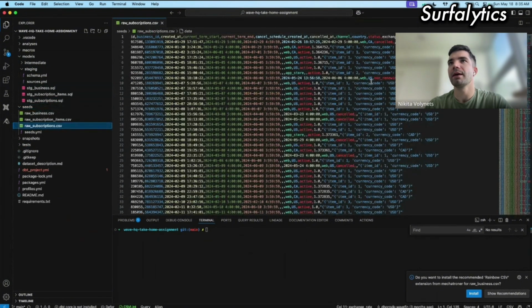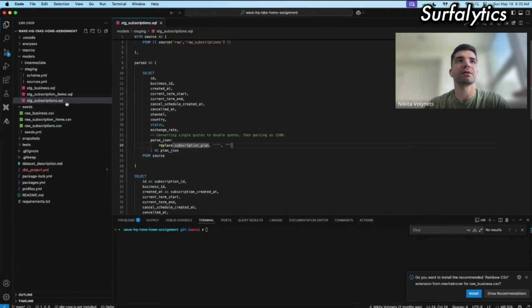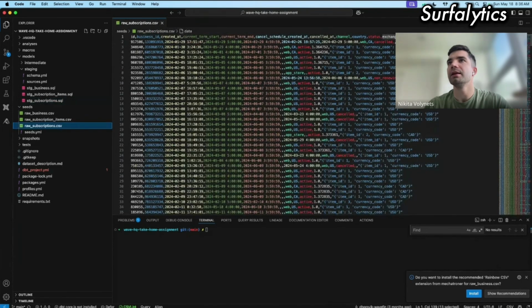In this table, we have the last field called subscription plan. Or, I think it's not subscription plan, I think it's exchange rate. Let me check. No, it's subscription plan. Yeah, I have a subscription plan. And as you see, it's in a very interesting format, more like a dictionary. I wanted to work with this format and create two separate fields in table format.